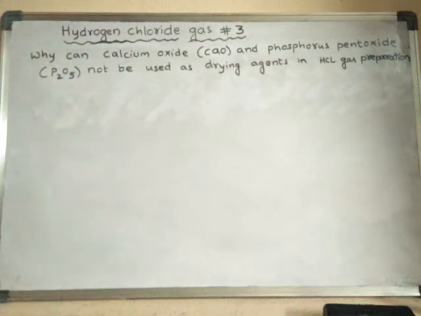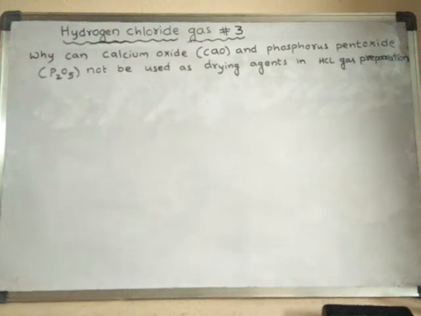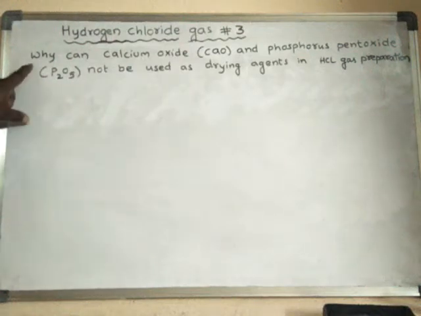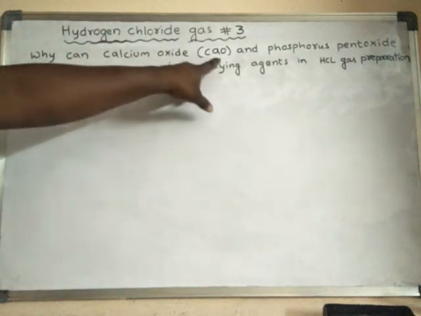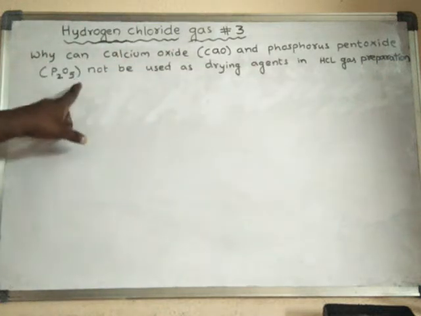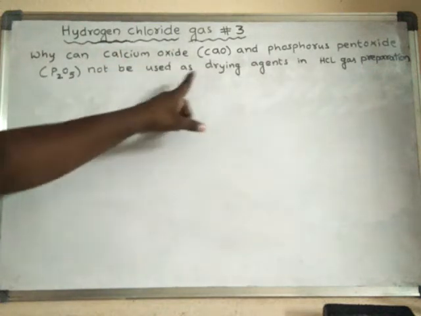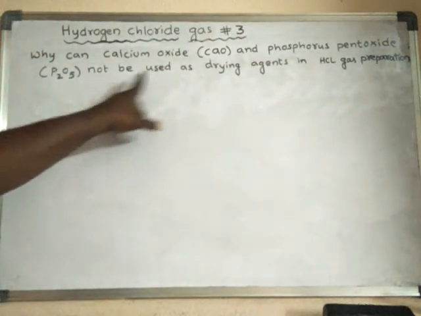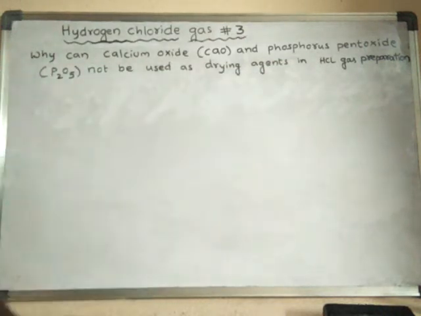Today we are going to learn about the hydrogen chloride gas, the remaining part. In it, there is a question. Why can calcium oxide and phosphorus pentoxide not be used as drying agents in HCl gas preparation?